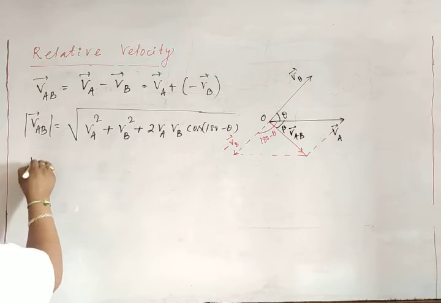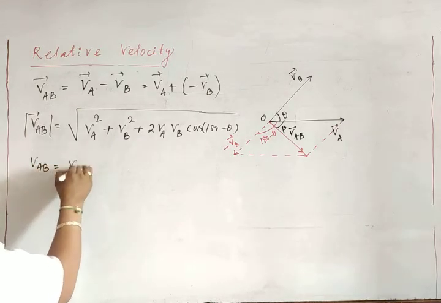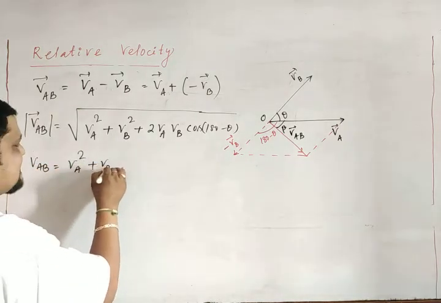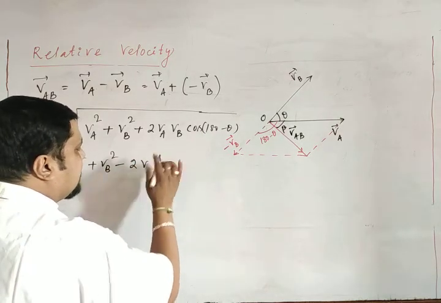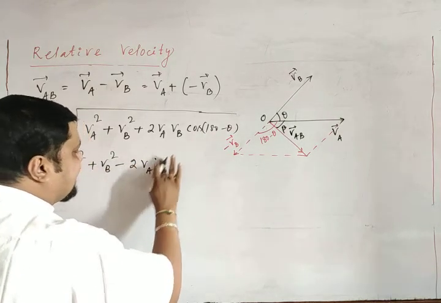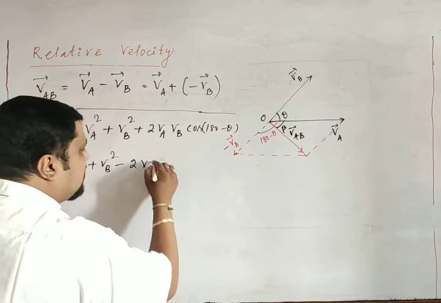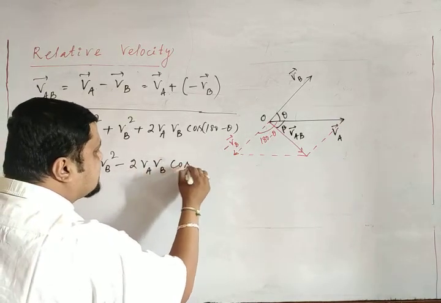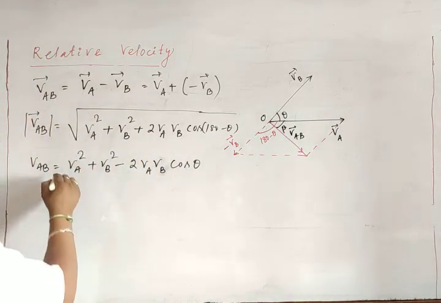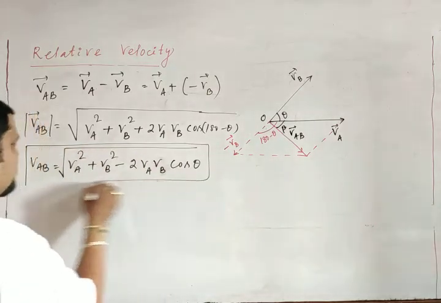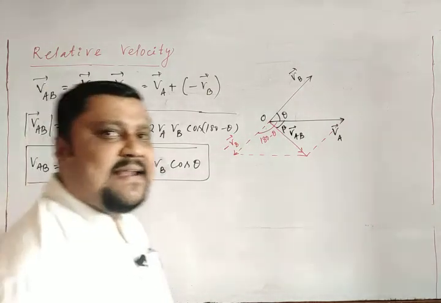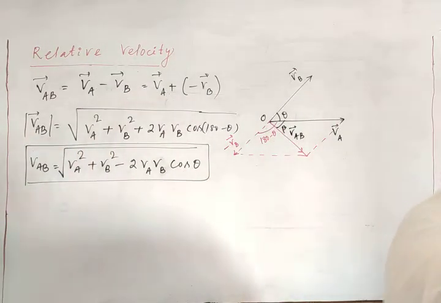So the magnitude VAB equals the square root of VA square plus VB square minus 2 VA VB cos theta, since cos 180 minus theta is minus cos theta. This is the formula for A with respect to B. That is the magnitude part. Already you know that. Clear?